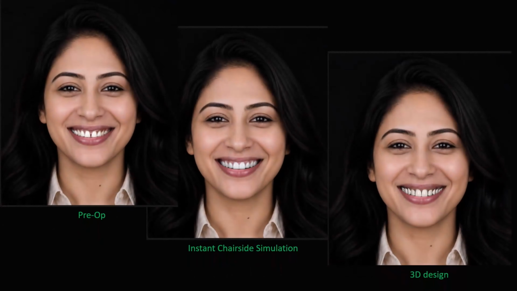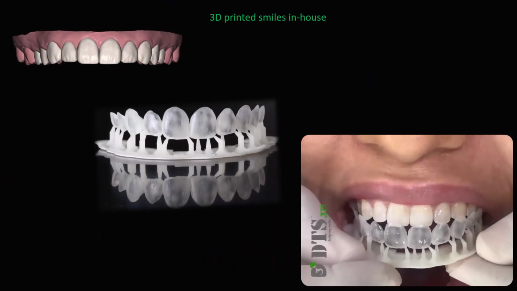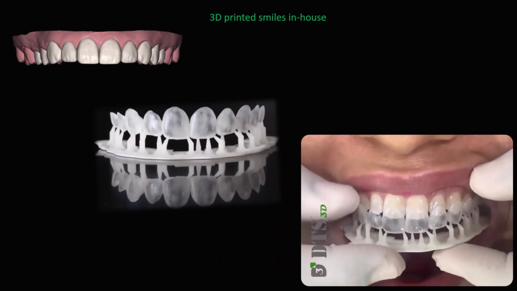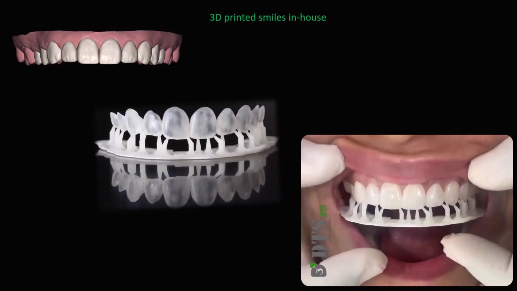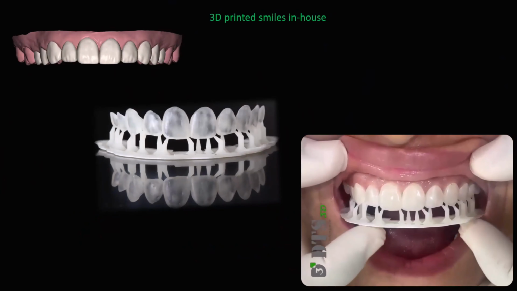DTS enables a complete facially driven aesthetic planning workflow, from patient photographs and smile simulations to using the 2D plan as a guide for the final 3D design. Let's take a look at the complete workflow.